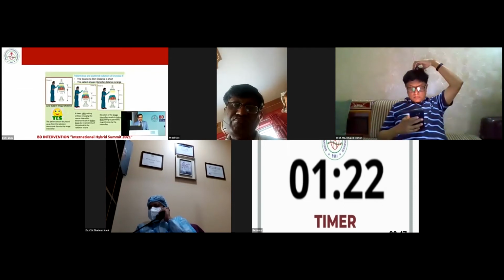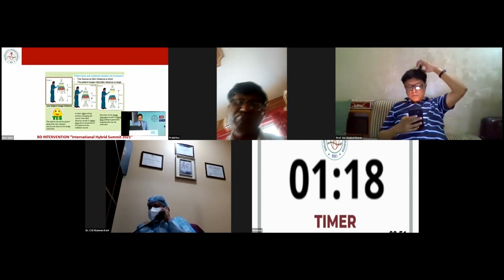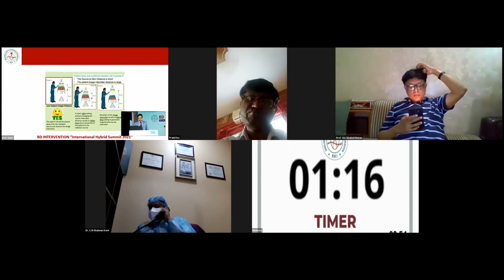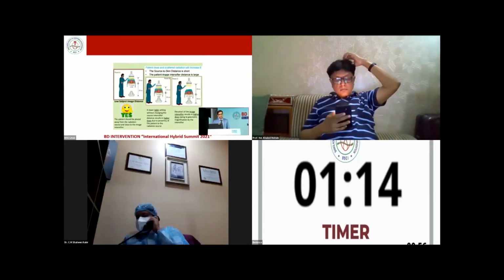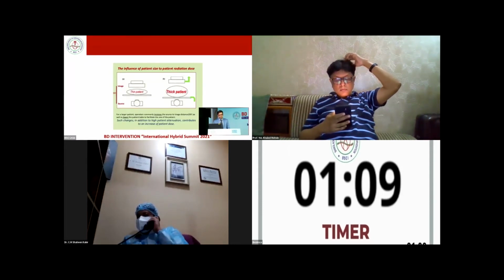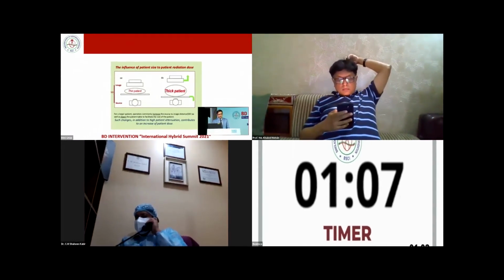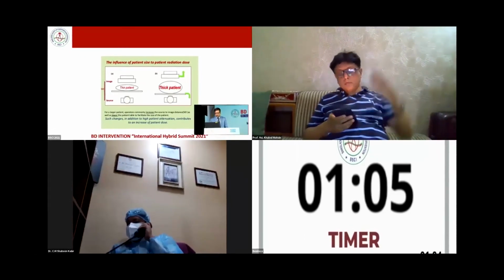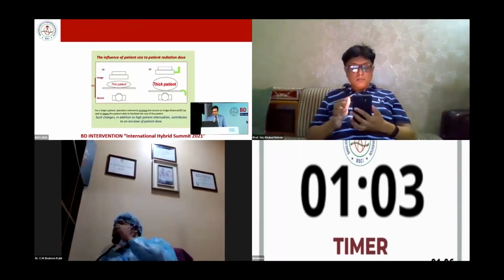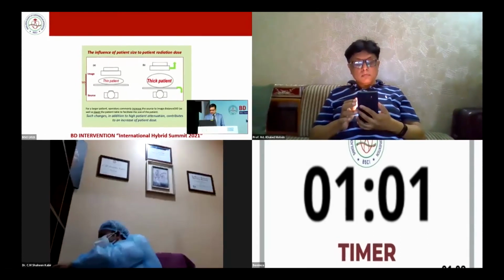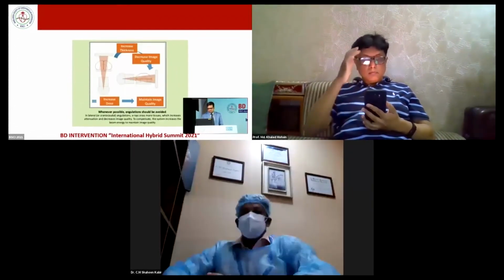And if the image intensifier goes up and the distance from the patient increases, it causes magnification and more patient dose. Regarding thin and thick patients, when there is a thick patient, we usually bring down the intensifier, up the intensifier and down the X-ray source. It should not be done.